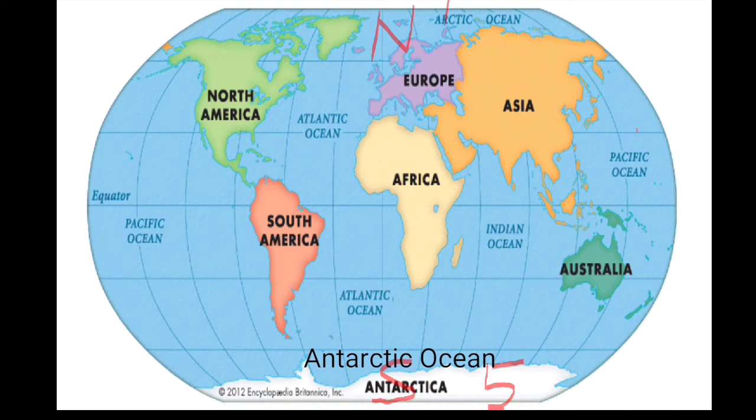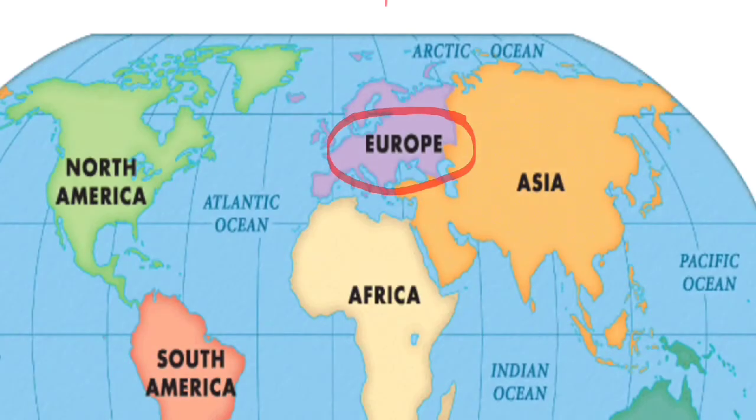Antarctica, which is the fifth largest continent, is located near South Pole. This is North and this is South Pole. This continent is surrounded by Antarctic Ocean.